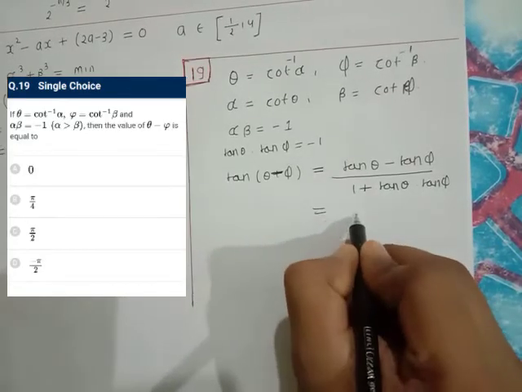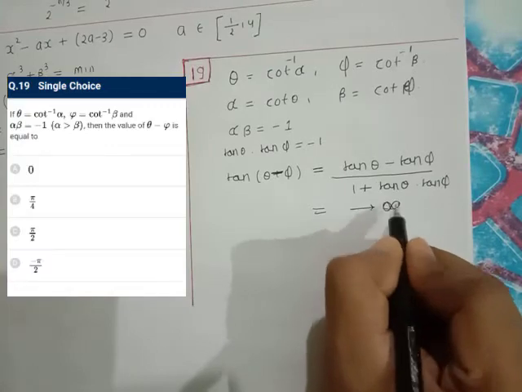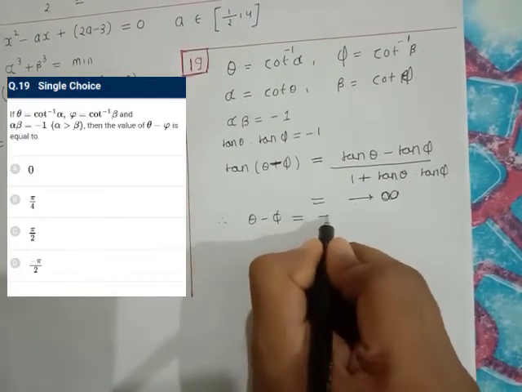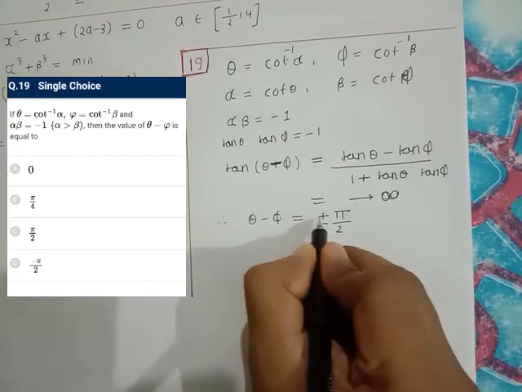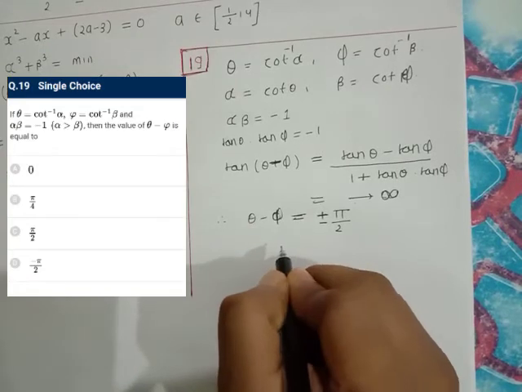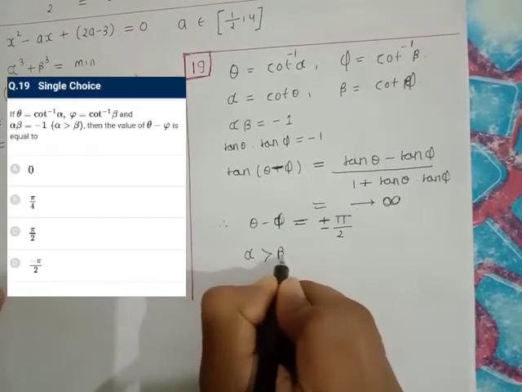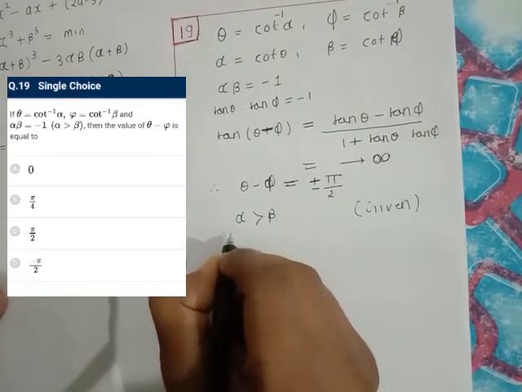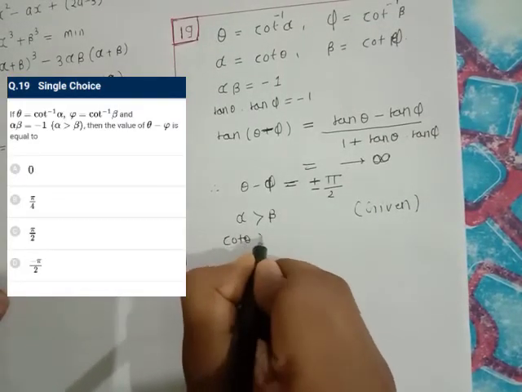So this value tends to infinity. Therefore theta minus phi is either plus pi/2 or minus pi/2. Now there is one condition given that alpha is greater than beta. Since alpha is greater than beta, we can say that cot theta is greater than cot phi, because alpha is cot theta.